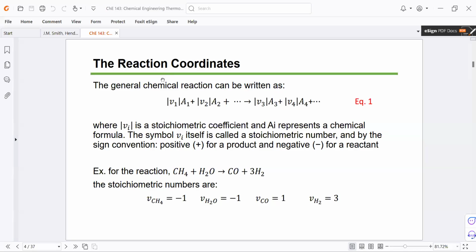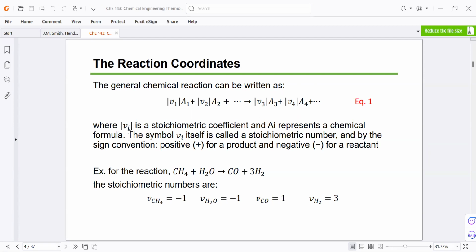Let us proceed to the first subtopic, which is on the reaction coordinates. And actually, this is similar with what we have learned from your CHE 142. So we can write the general chemical reaction as this one, as equation 1. So notice that we have v sub 1, A sub 1 plus v sub 2, A sub 2, etc. And there's an arrow sign, so just like a chemical reaction, and we have the product. So these are the reactants and the products.